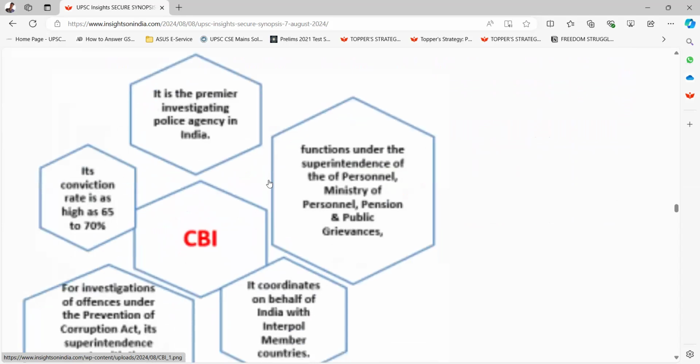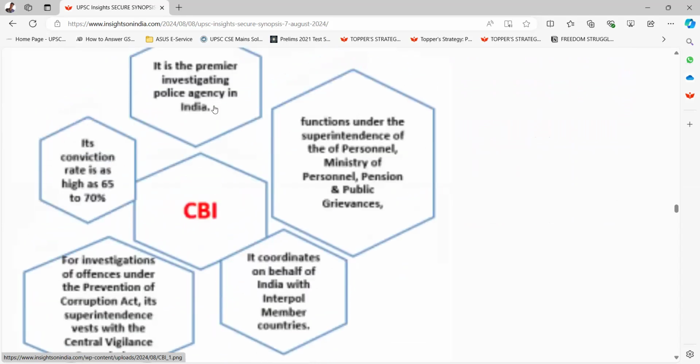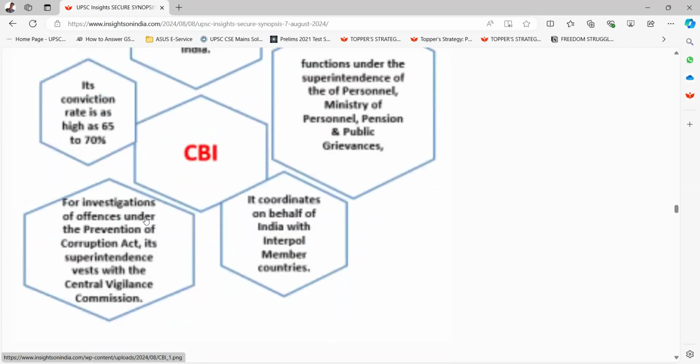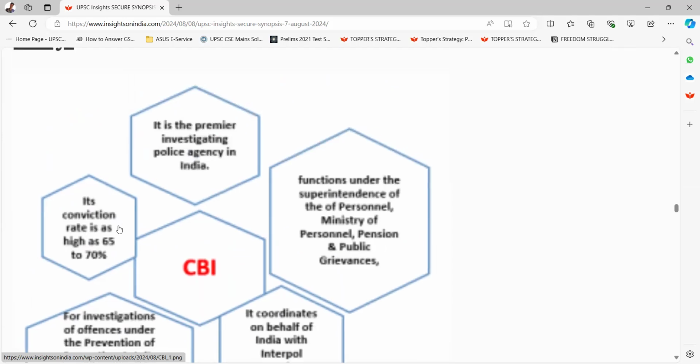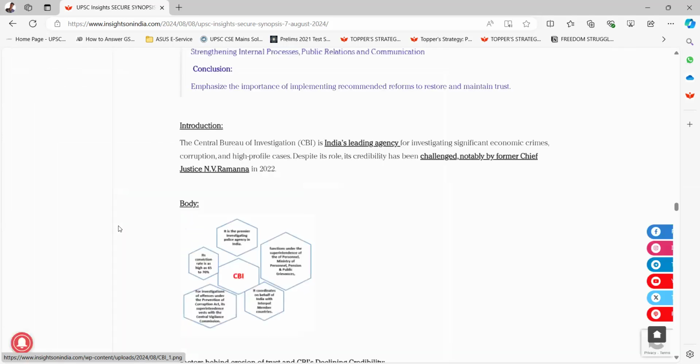Okay, CBI. It is a premier investigating police agency in India. Functions under the superintendence of the Ministry of Personnel, Pension and Public Grievances. It coordinates on behalf of India with Interpol member countries for investigations of offences under the Prevention of Corruption Act. It superintends best with the Central Vigilance Commission. Its conviction rate is as high as 65 to 70%.